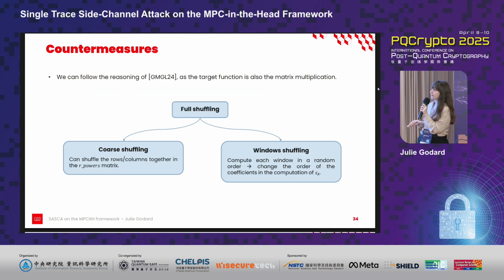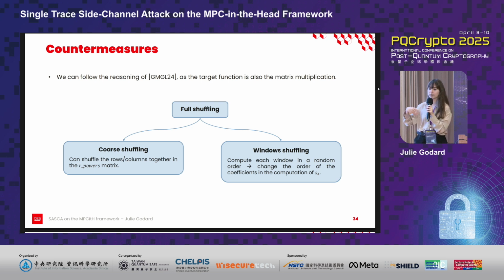So we can finish by discussing countermeasures. For countermeasures, we can follow the reasoning of this paper, which presents a SASCA on HQC, as we are targeting the same function, meaning the vector matrix multiplication. Following their approach, we concluded that a good countermeasure is full shuffling, which consists of core shuffling and window shuffling.